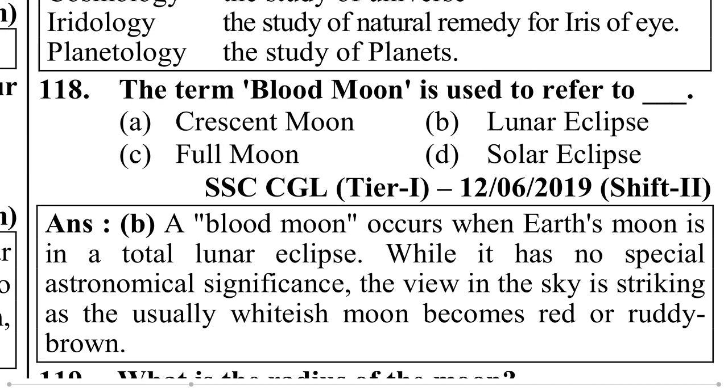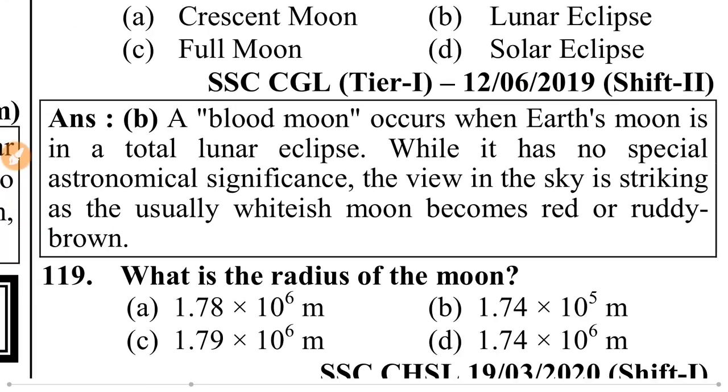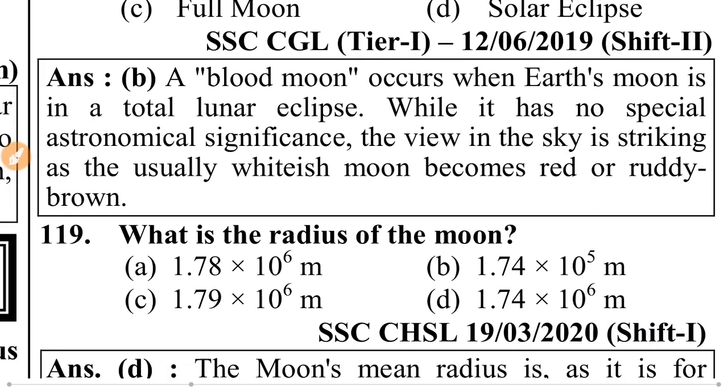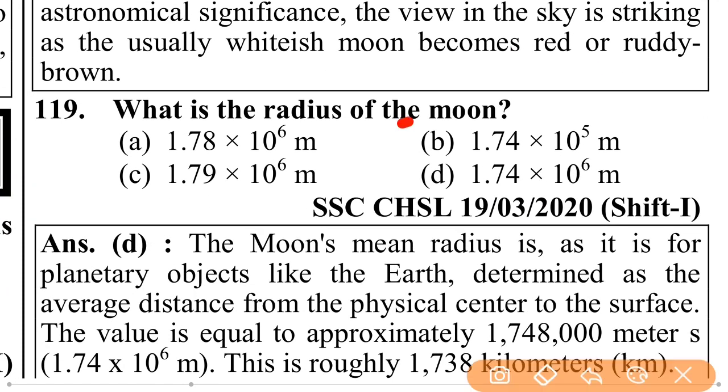The term blood moon is used to refer to a lunar eclipse. A blood moon occurs when the moon is in a total lunar eclipse. While it has no special astronomical significance, the view in the sky is striking as the usually whitish moon becomes red or ruddy brown.